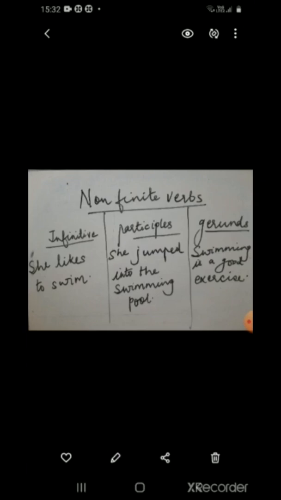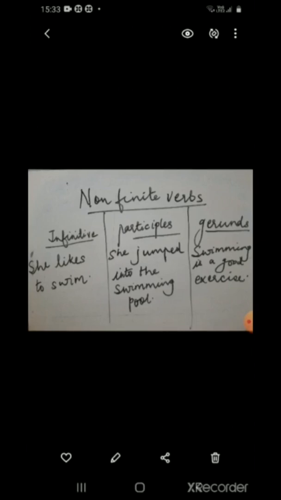Same is the case with participles, and same is the case with gerunds. Even if you change the subject and the tense, the ing verbs in the second and the third column are not going to change. I hope you remember the participles and gerunds that we have done earlier, and infinitives too.